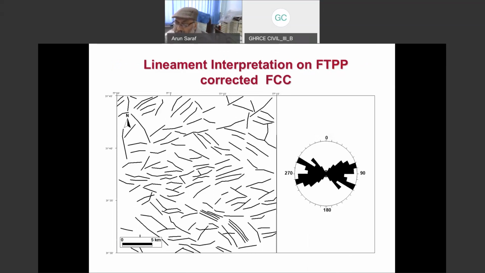And this is the point I was mentioning: if any image is suffering from FTPP, then anyone using that image or making an interpretation of that image is bound to make a wrong interpretation. So one has to be very, very careful about this phenomenon.